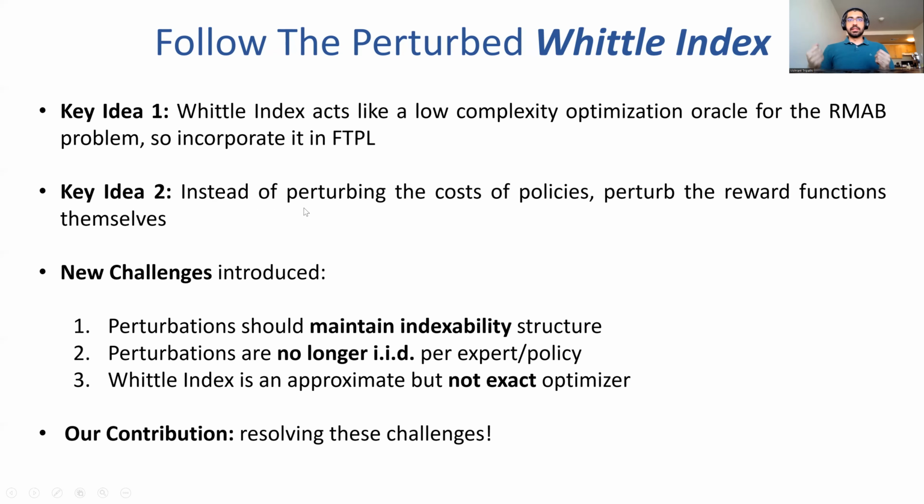The second idea is that instead of perturbing the costs of policies, we perturb the reward functions themselves. Note that the reward functions are simply scaled by the number of arms and the size of the state space. So it scales linearly in the state space and the number of arms, and not with the length of the epoch.